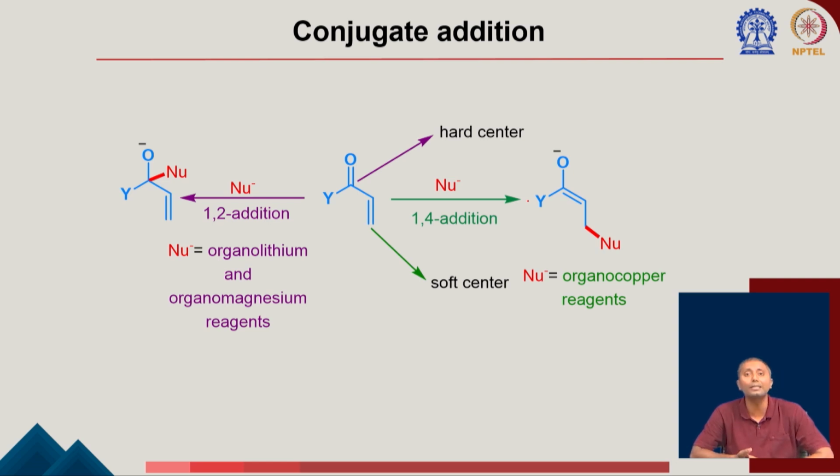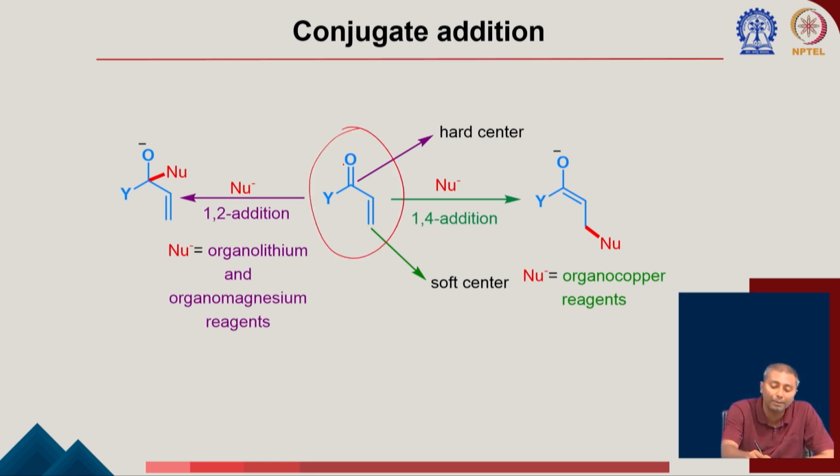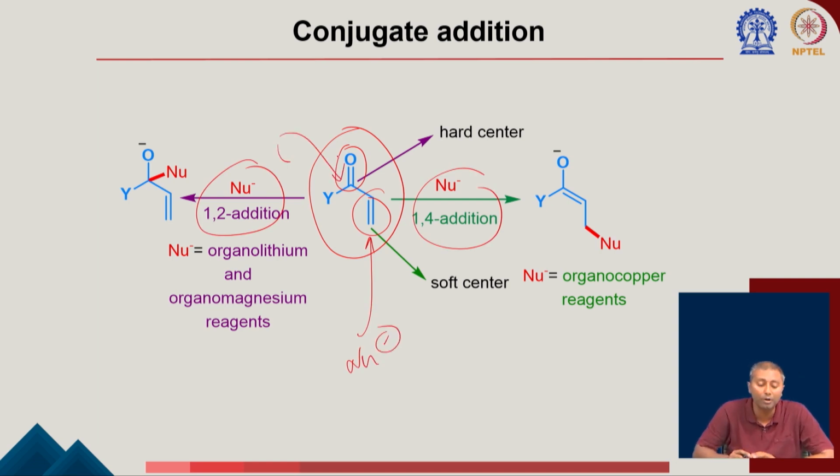Another very important thing, if we talk about organocopper, then I think this is the important reaction. We always talk about the use of Gilman reagent for this 1,4 addition reaction. So you have learned that if you have this enone type of compound, with a carbonyl group and a double bond, and you have a nucleophile, there are two possibilities. One is the 1,2 addition, another is 1,4 addition. So it can attack here, then it is a 1,4 addition, and if it attacks here, sorry, that is the 1,2 addition.